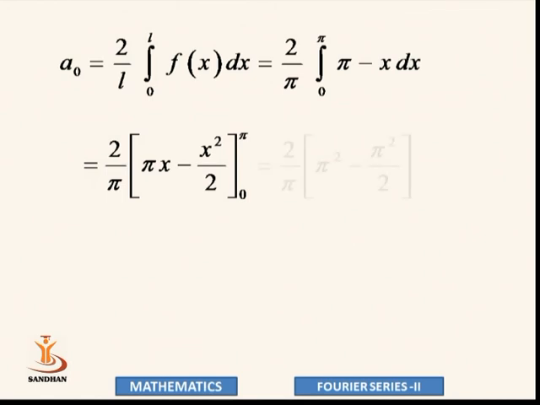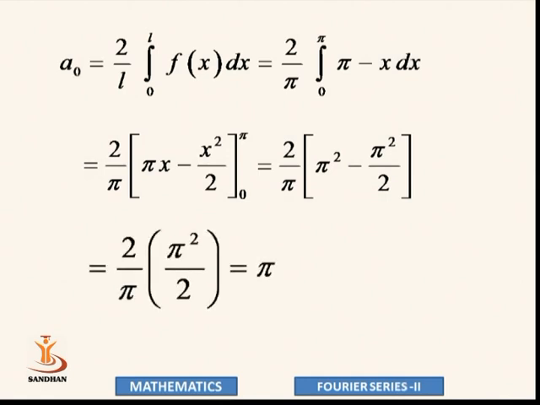Let's put the upper limit and lower limit. So 2 upon pi into pi square minus pi square by 2. For lower limit 0, it gives us 0. Let's simplify this. Pi square minus pi square by 2 is pi square by 2, so it is 2 by pi into pi square by 2. The 2 cancels, so it gives us pi as the answer. So the value of a0 here is pi.